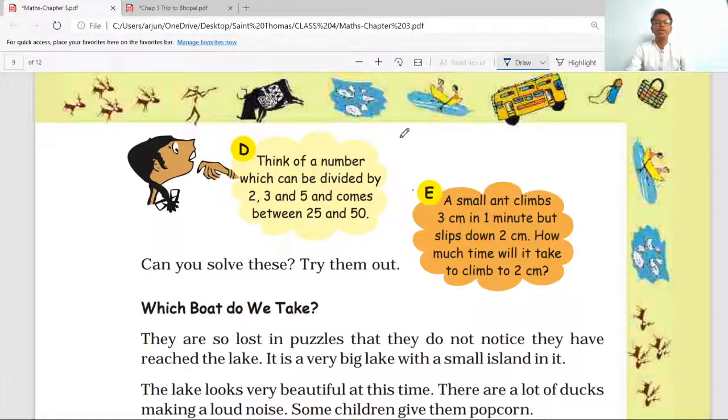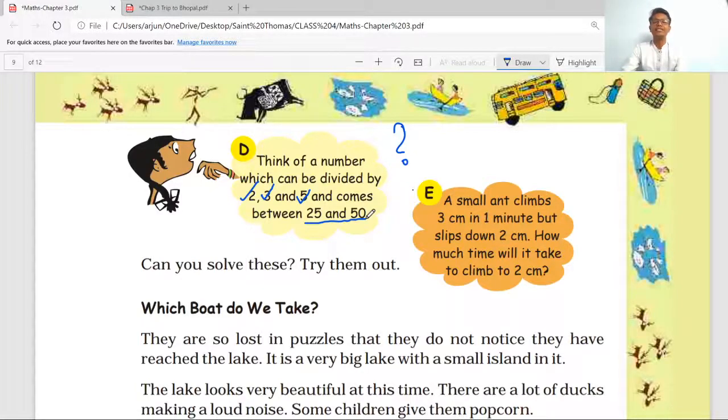We have to give a number which can be divided by 2, 3 and 5 and also comes between 25 and 50.